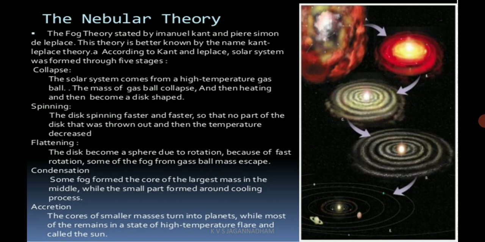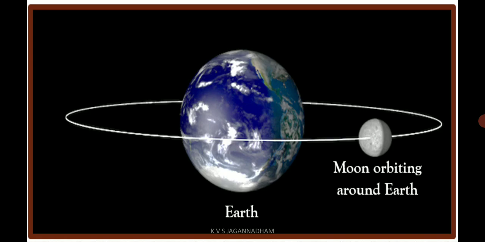See here, in the first picture, nebula, a cloud of dust. Later on, they collided and exploded. In the third one, they are placed in different areas. In the fourth one, they gradually cooled down, and in the fifth one, they became the present day position. So, in such a way, the solar system originated. The Earth is one among them.